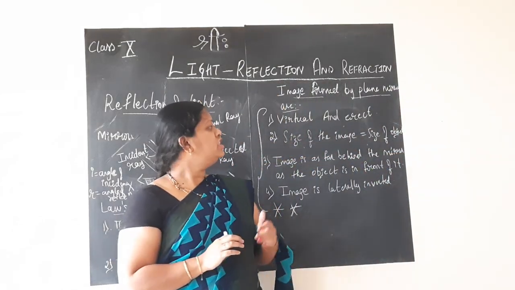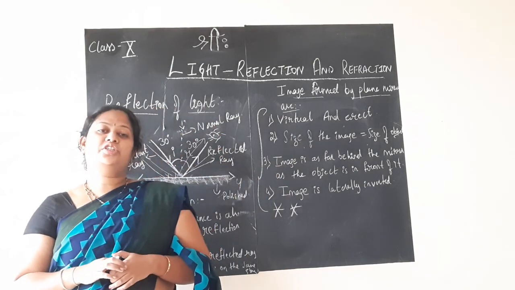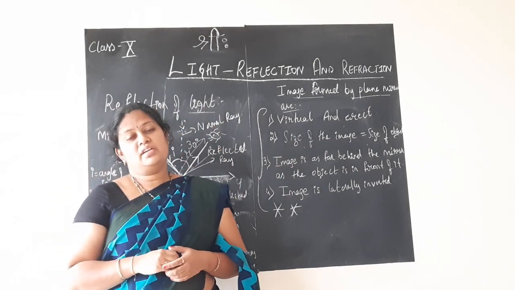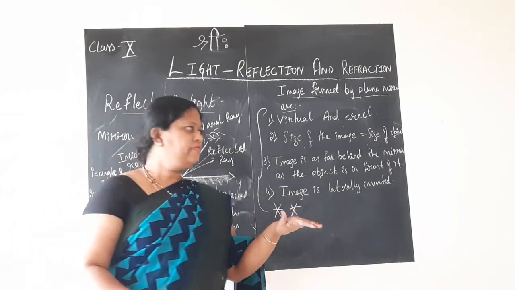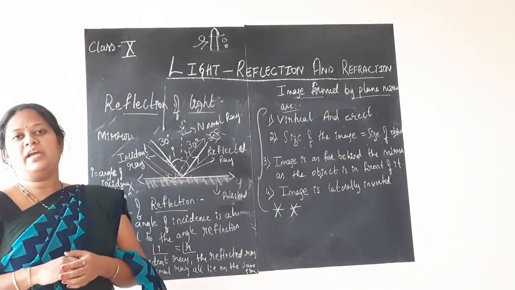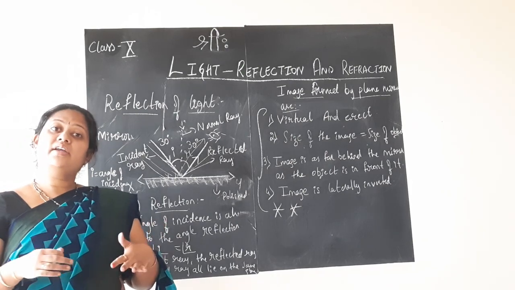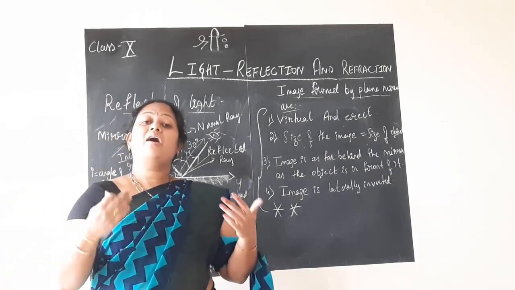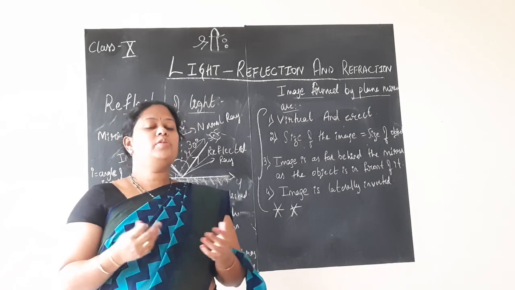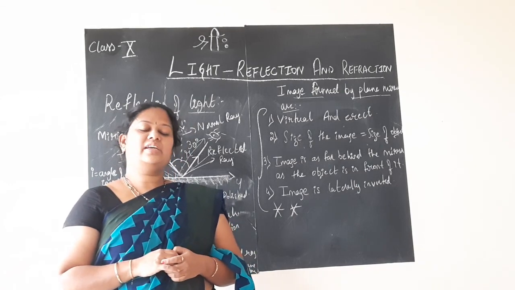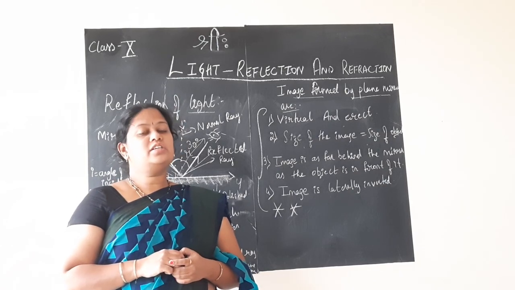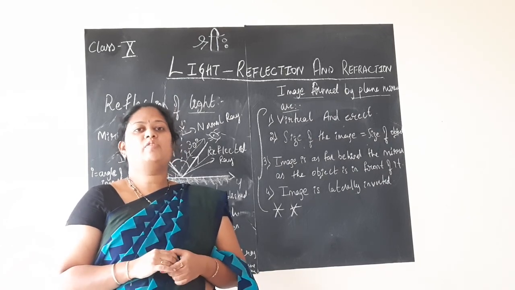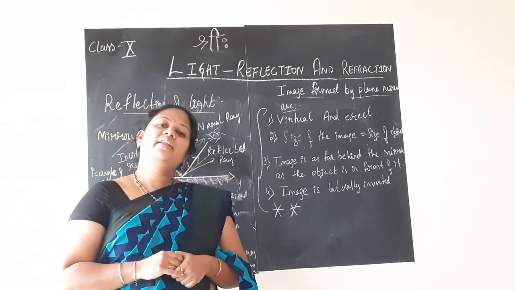So now we shall relate this process of reflection to spherical mirrors. Here we consider the plane mirror, a flat surface. But a spherical mirror is not a plane mirror. How will its surface be? How does the process of reflection take place in the case of a spherical mirror? Which are the types of spherical mirror? What are its properties? How is the image formed? All that we shall be discussing in the next session.